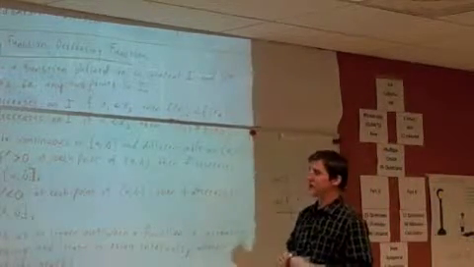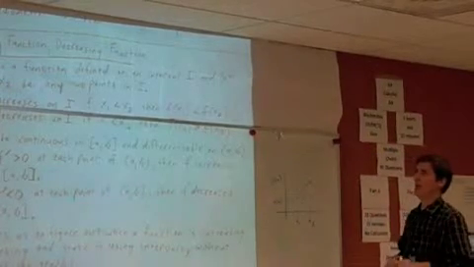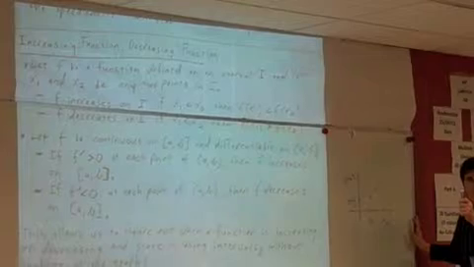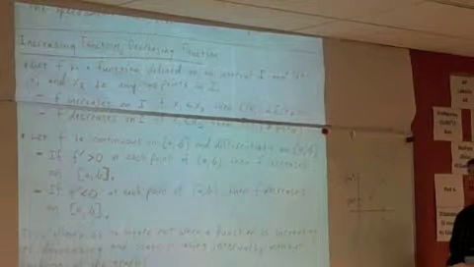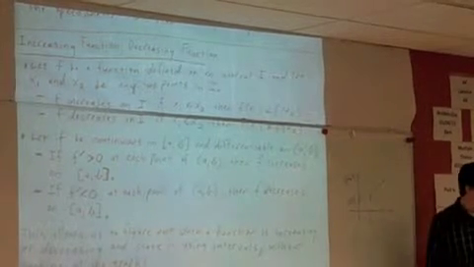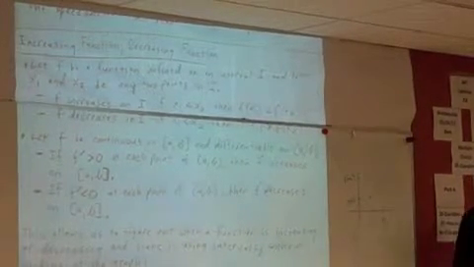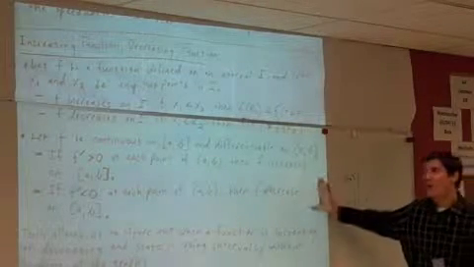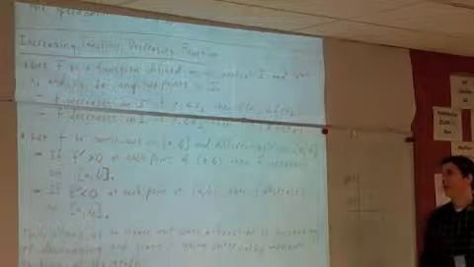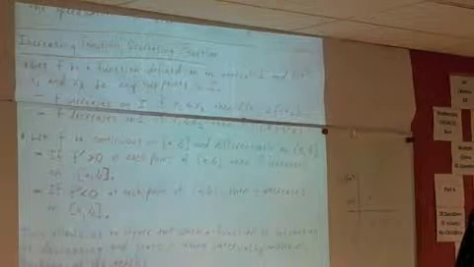Let f be a continuous function on the closed interval and differentiable on the open interval. If the derivative is positive, again, a way to write that is f prime of x greater than 0, at each point on the open interval, then f is increasing on that interval. If the derivative is negative at each point on that interval, then f decreases on that interval.